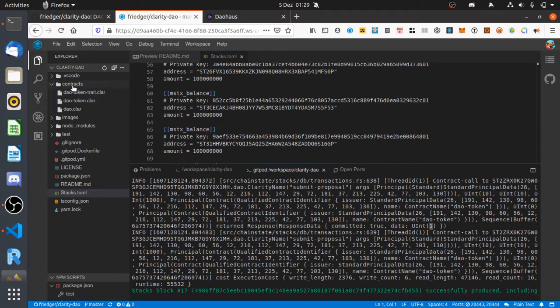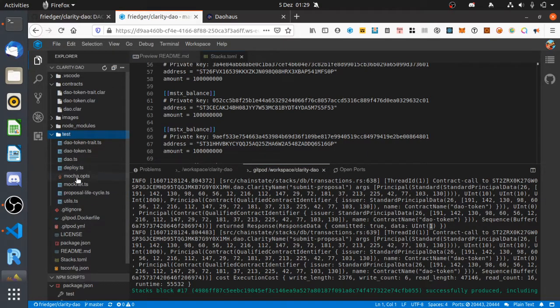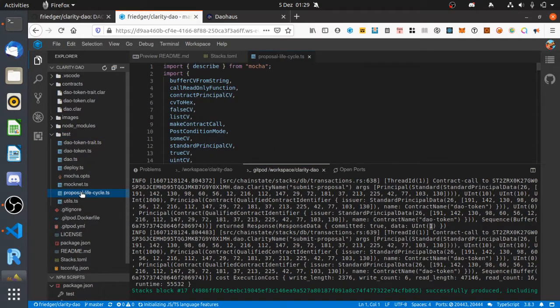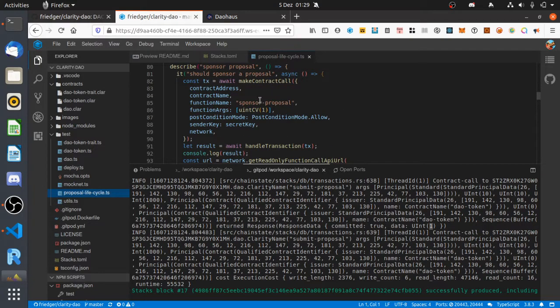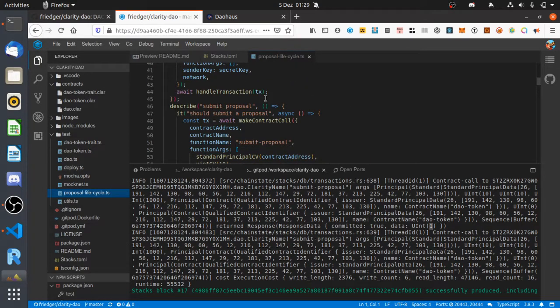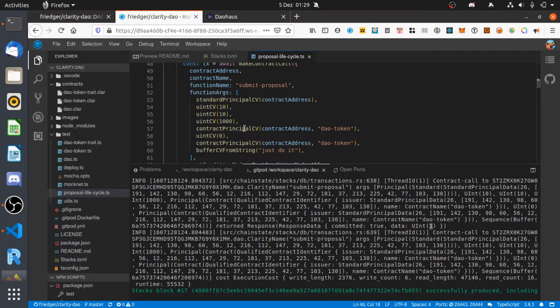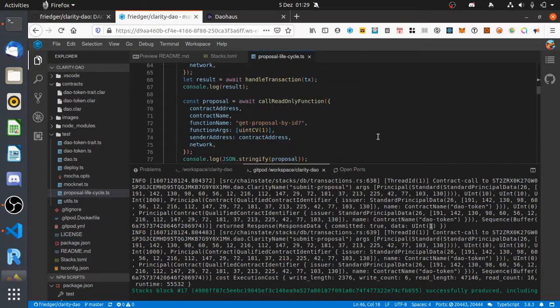And if you look at the test files, there is the proposal file. We have submitted a proposal with these properties, so we want to have some shares and so on.